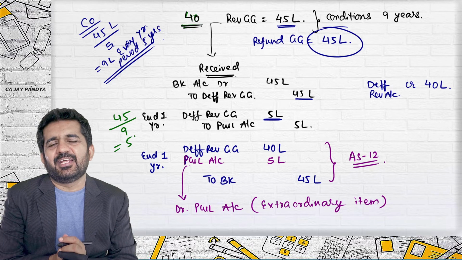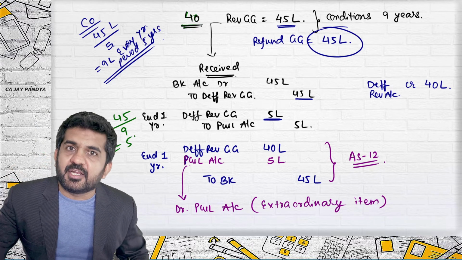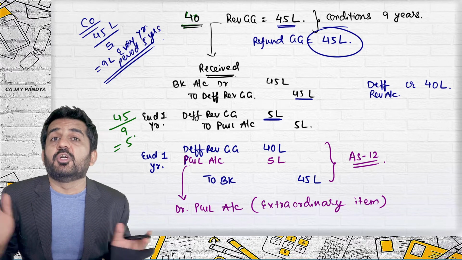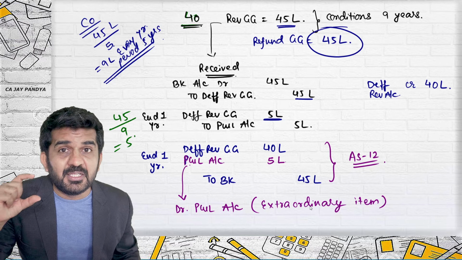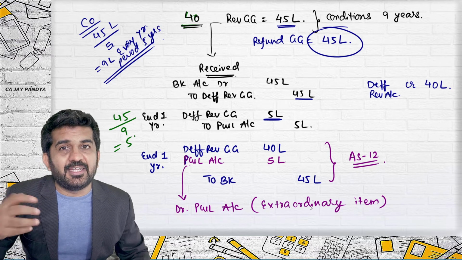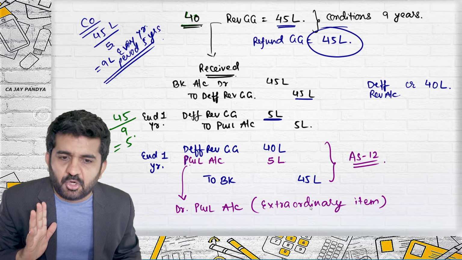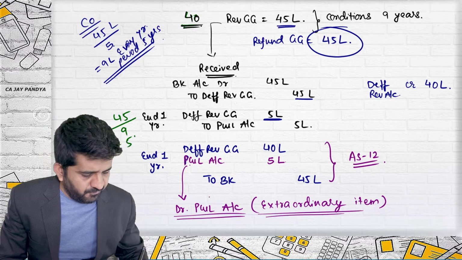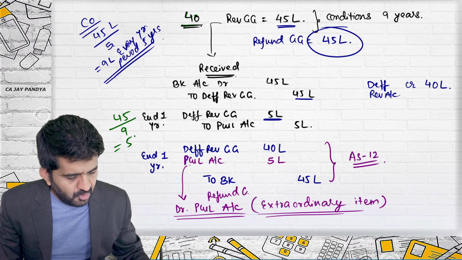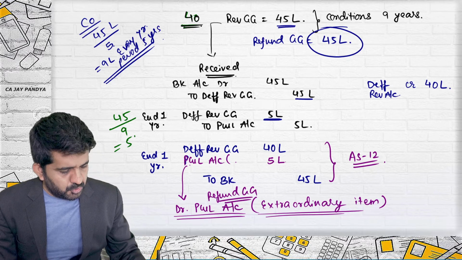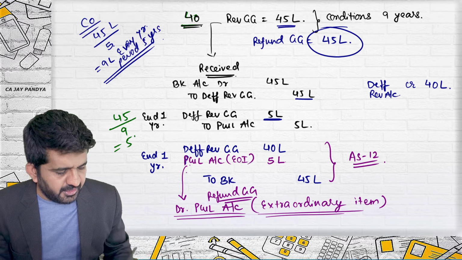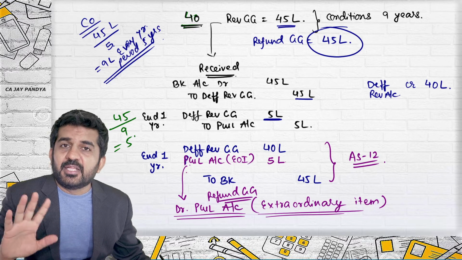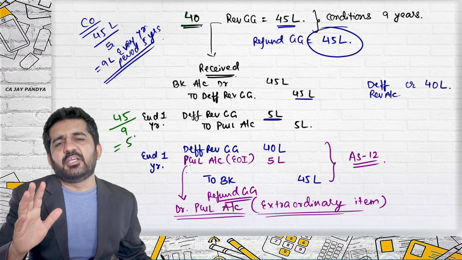What is extraordinary item? Try to understand. It will be covered under AS 5. It should be reported separately, so you cannot merge it with other expenditure. It should be visible separately that these are not ordinary, repeatable items, but extraordinary items. Is it all right? So whenever there is a debit in P&L account due to refund of government grant, this will be treated as extraordinary item. What are extraordinary items, you will learn in AS 5, but right now understand it should be reported separately.